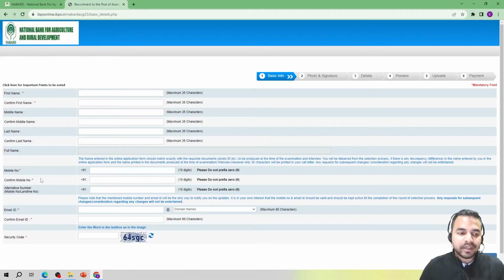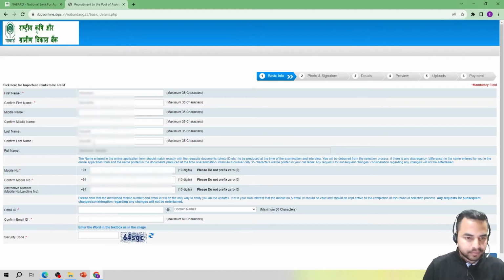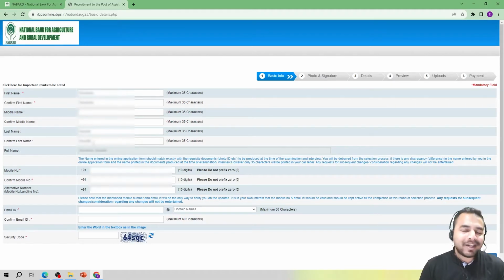Now after that, there is a mobile number you are required to enter. You really have to see that you are entering all these details very carefully, because there will not be any option of changing the details that you are mentioning here in this basic information section. So let me just quickly enter my details here. So my dear friends, I am just masking my details, and I really believe that all of you respect my privacy.